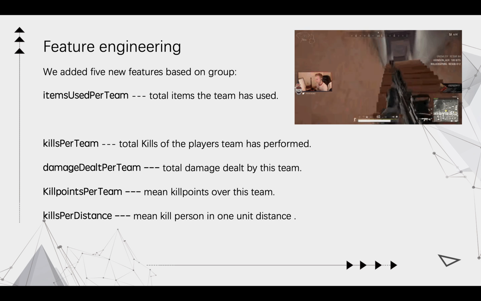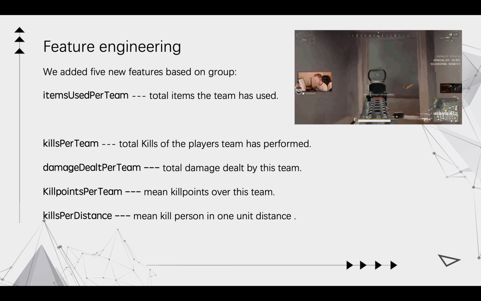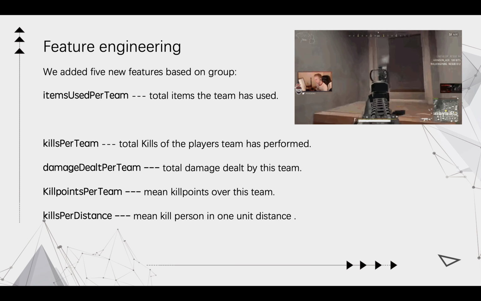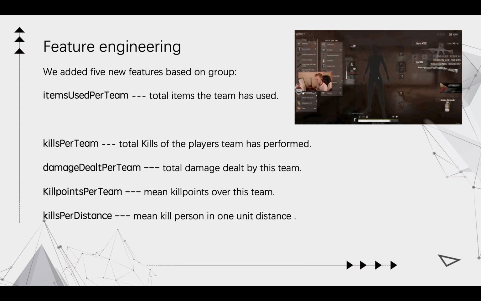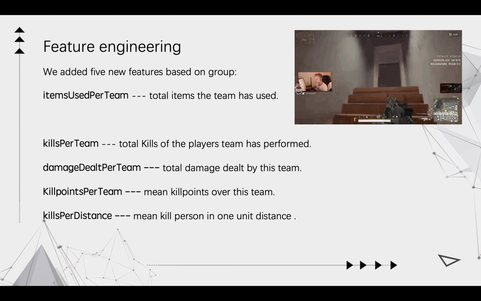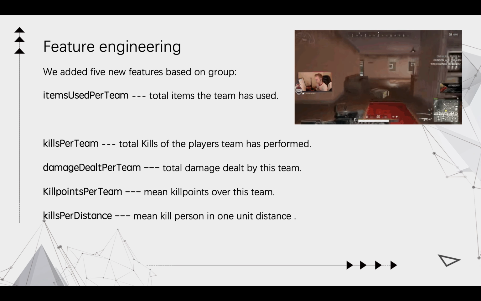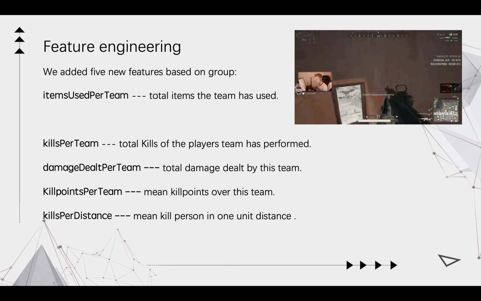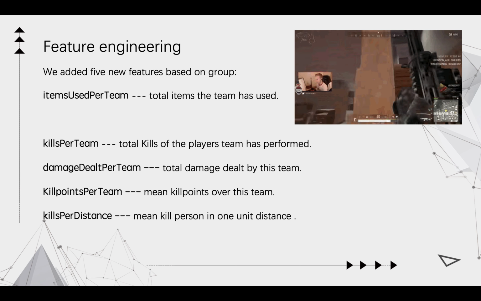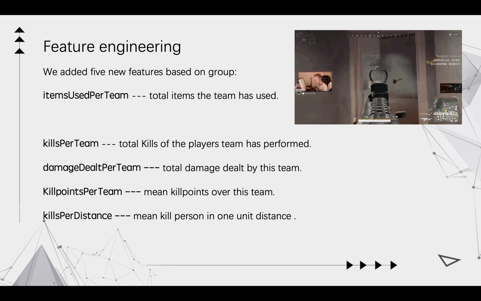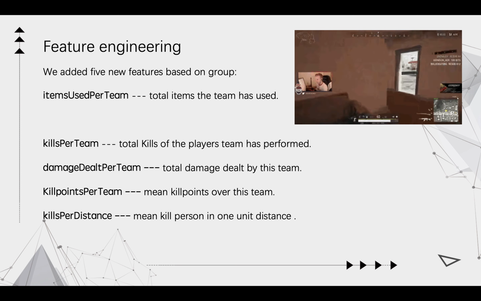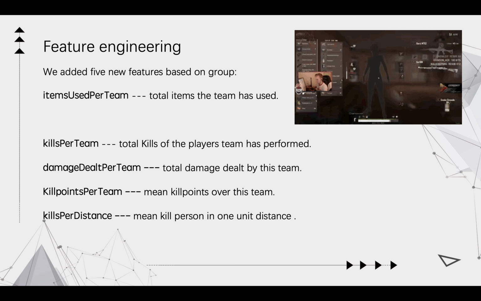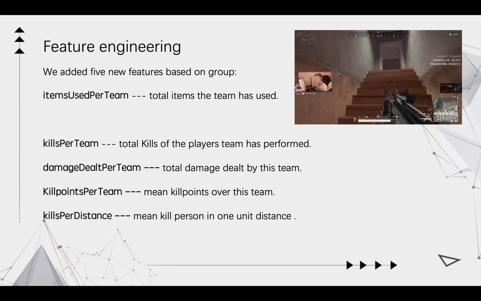Finally, since generally better teamwork may lead to a better result, we added 5 new features based on group size. First is atoms used per team, which means total atoms the whole team has used. Second is kills per team, which means the total kills all players in this team have performed. Third is damage dealt per team, which means the total damage dealt by this player's team.